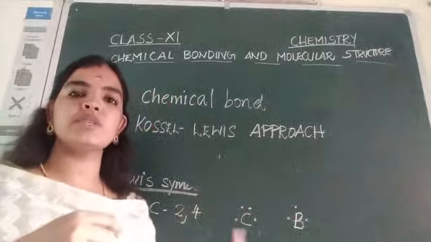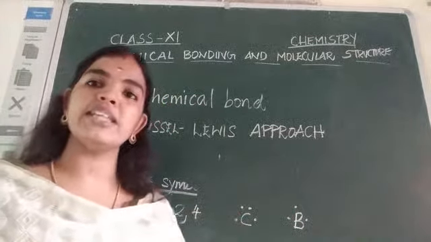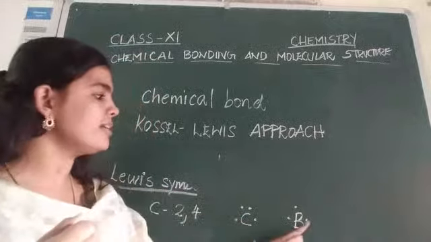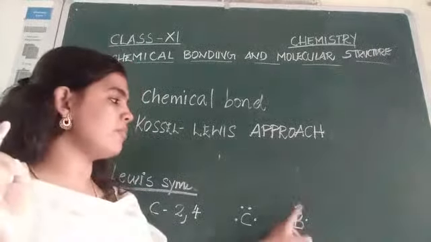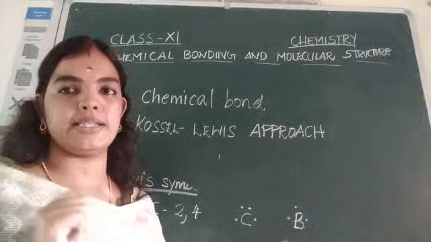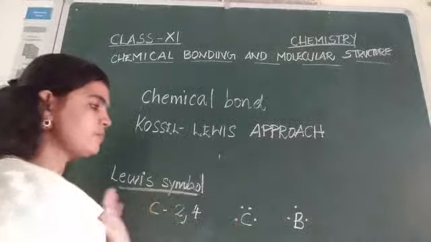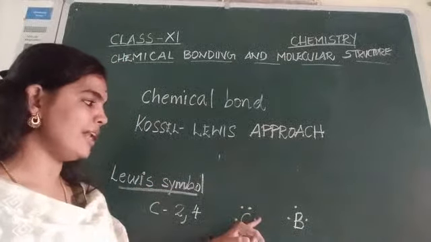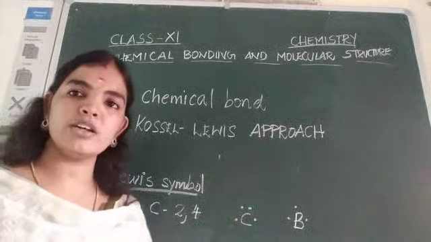And the significance of this Lewis symbol is that we can identify the group valency. We can identify the valency of an atom. The valency can be found by either counting the number of dots, or, if more than 4, 8 minus the number of dots around the atom. That will give you the valency of an atom. So that is the significance of using this Lewis symbol. Is it clear? The dots around it represent the valence electrons, and using those we can find out the valency also.